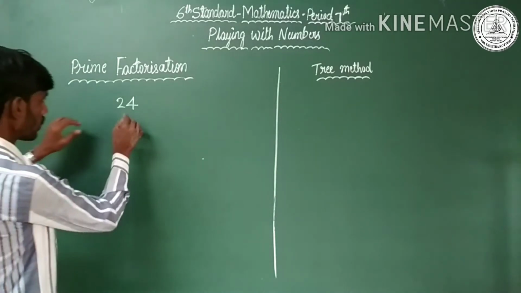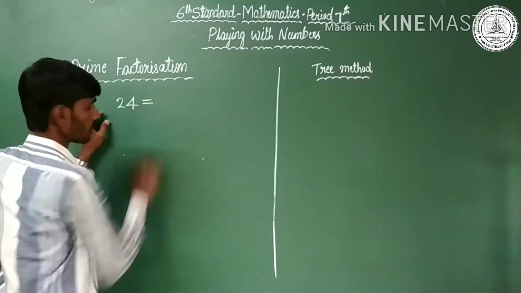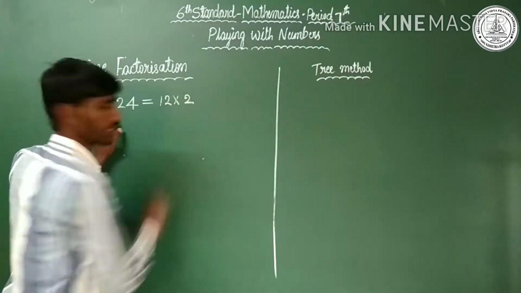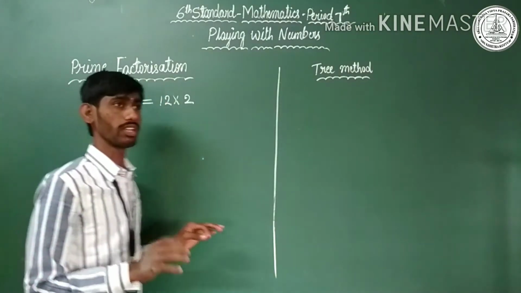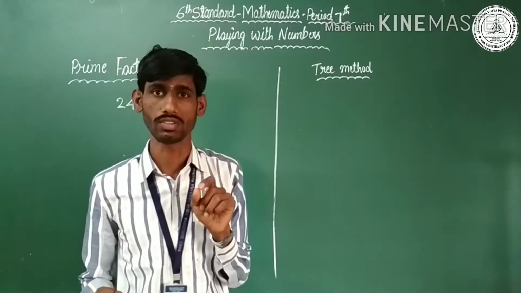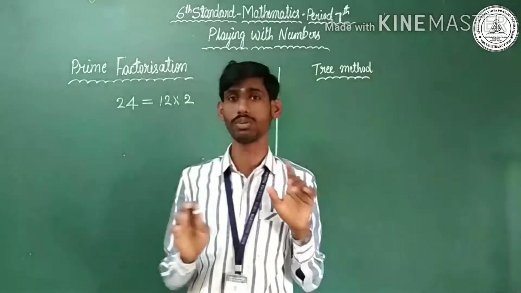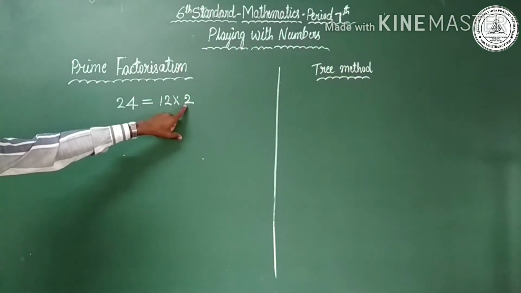This is the given number. 24 can be written as 12 into 2. The very important thing is we need to concentrate on prime numbers. In the first and second classes we discussed prime numbers, so keep prime numbers in your mind. 2 is a prime number.